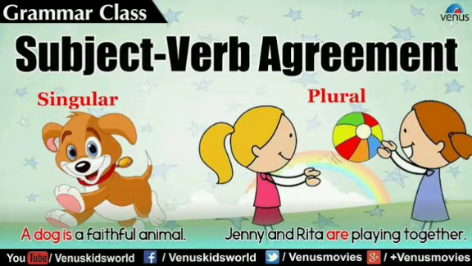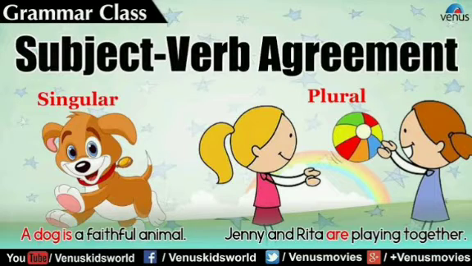And the next thing is subject-verb agreement. We have seen what is a subject and what is a verb. The very basic rule for subject-verb agreement is that if the subject is singular, the verb also should be singular. If the subject is plural, the verb must be plural. But there are some exceptions also, and sometimes there can be more than one subject in a sentence. We are going to look at those types of sentences.